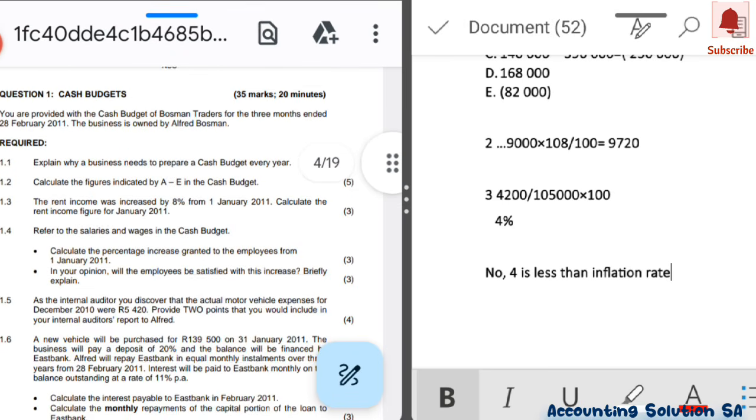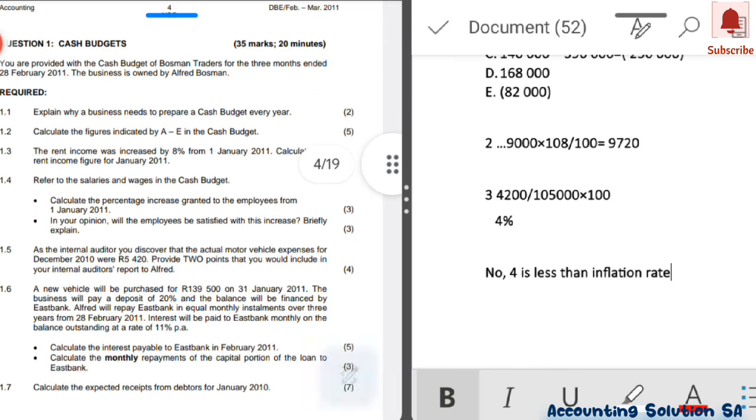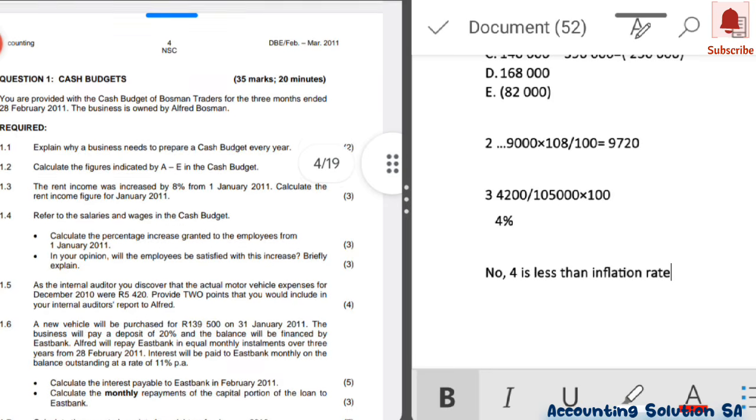Okay, now let's proceed to another one. This is how you should answer your opinion. You can answer it in terms of interest rate or inflation rate. Okay, 1.5. As internal auditor, you discover that the actual motor vehicle expense for December 2010 was 5,420. Provide 2 points that you would include in your internal audit report to Alfred.